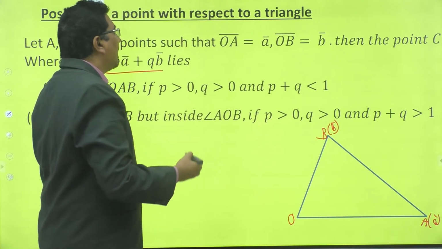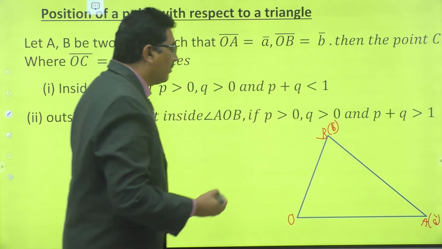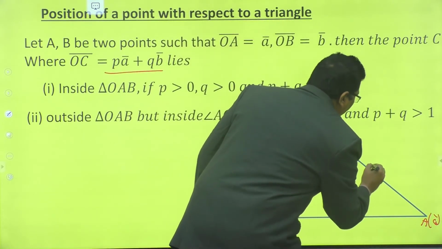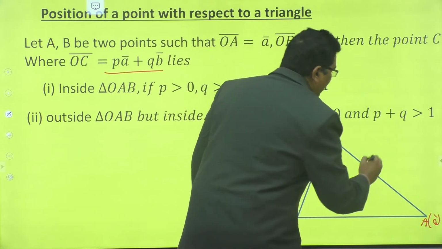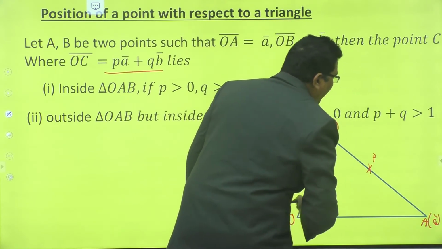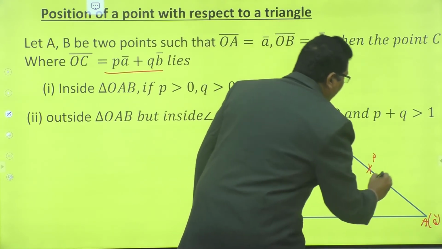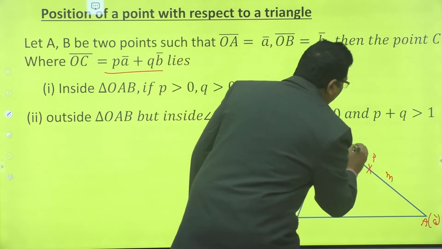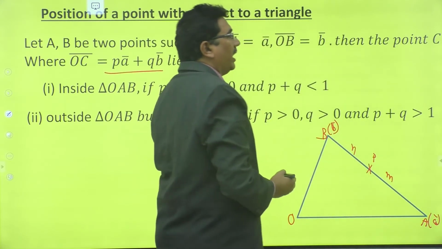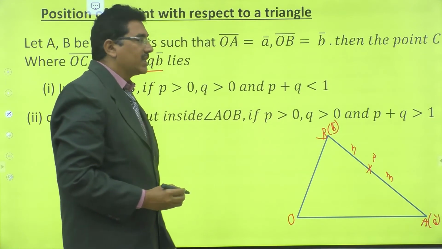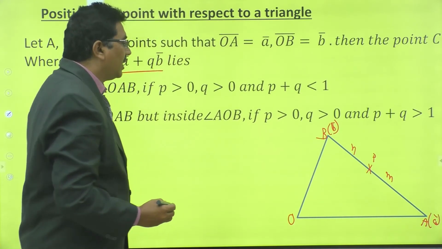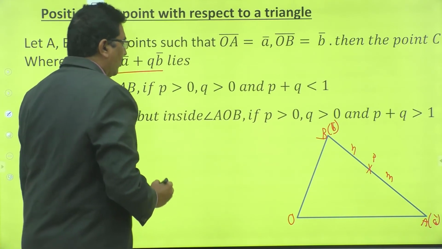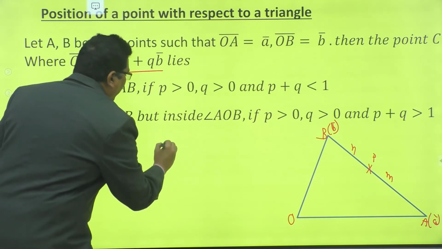Suppose a point P on AB such that P divides AB in the ratio m is to n. Right. What is the position vector of P?